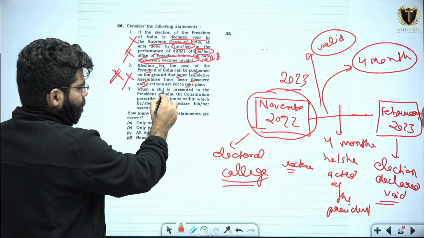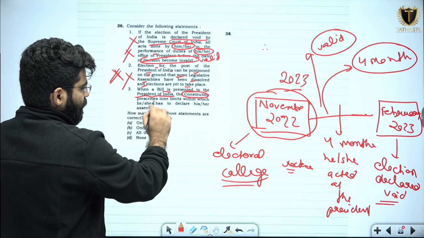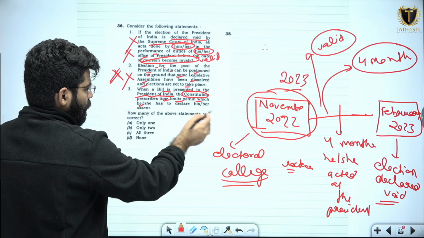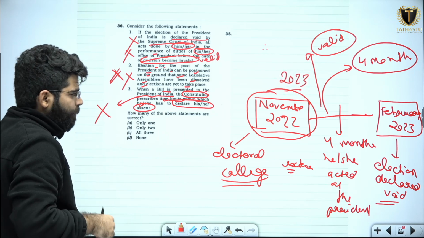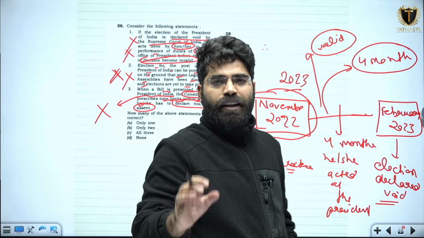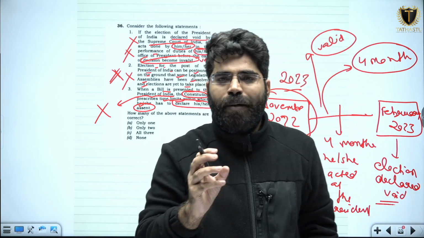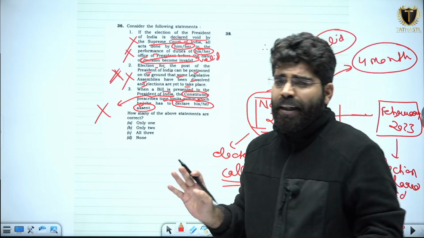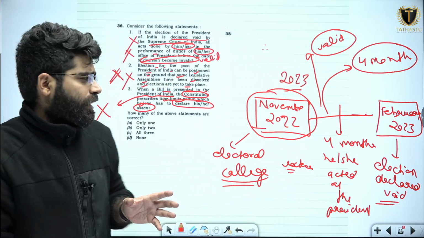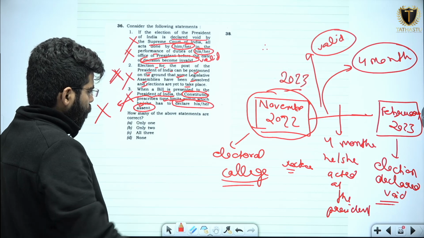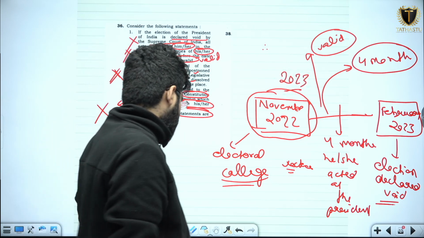Third, when a bill is presented to the President of India, the Constitution prescribes the time limits within which he or she has to declare his or her assent. This is also a wrong statement, because in the Indian Constitution there is no time limit for the President of India to act on any particular matter. There is no time limit. The President can take whatever amount of time he or she wants to take. So this is also a wrong statement. 3 is also wrong. How many of the above statements are correct? So the answer will be option D, because none of the statements are correct.